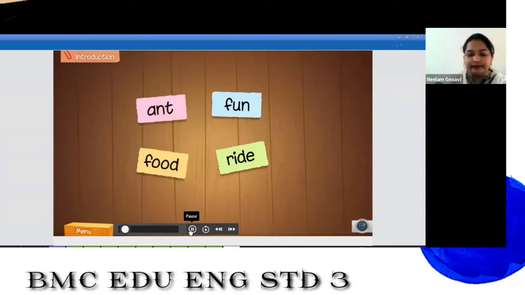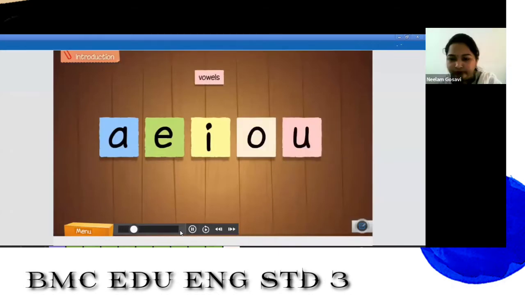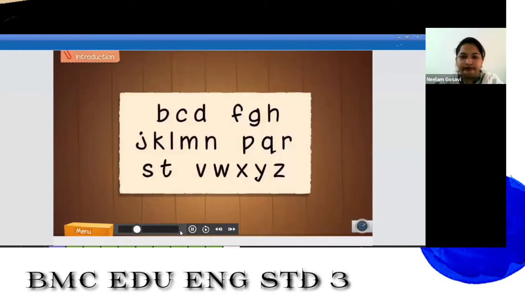That's because we have added vowels to the letters. The letters A, E, I, O, U are the 5 vowels in the English alphabet. Most words use at least one vowel.